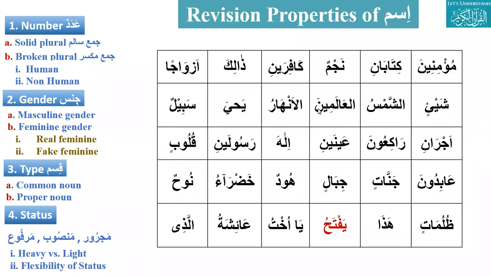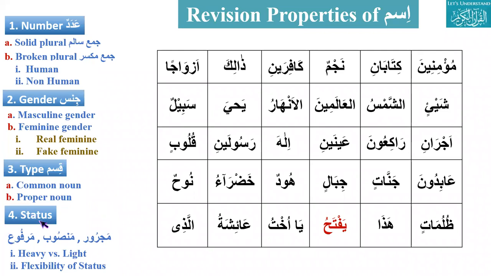Broken plurals are human and non-human. Gender is masculine gender and feminine gender. In feminine gender, we have real feminine and fake feminine. And type is common noun, proper noun, and